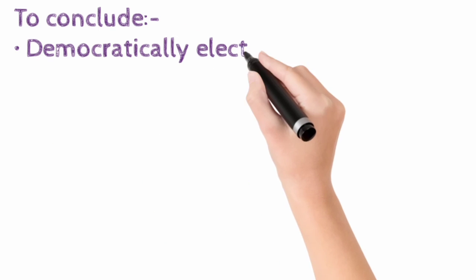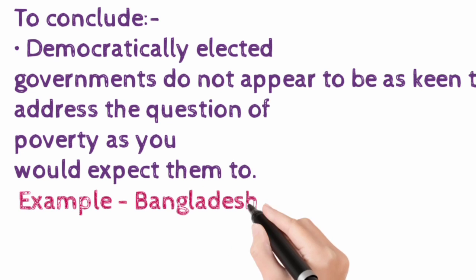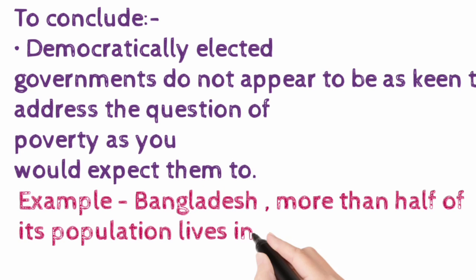To conclude, democratically elected governments do not appear to be as keen to address the questions of poverty as you would expect them to be. For example, in Bangladesh, more than half of the population lives in poverty.